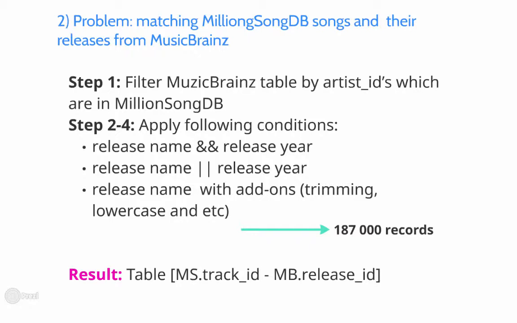To solve this problem, we applied the same approach with several iterations, starting with exact matching and softening conditions step by step. As a result, we got a table with the correspondence of Million Song tracks with MusicBrainz release IDs. We matched an additional 18% of data, which is 187,000 records.